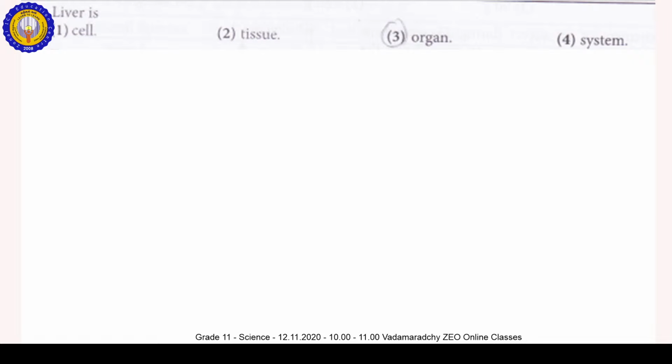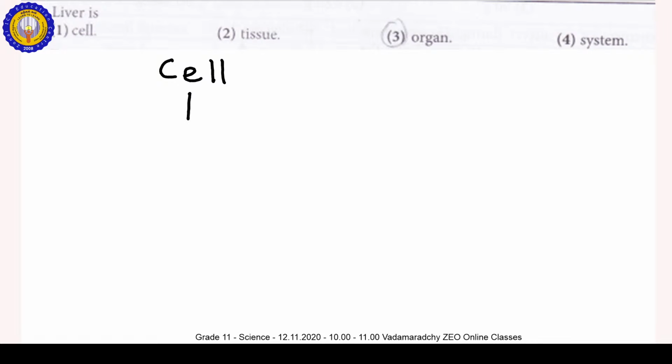Already you have studied about the organizational levels of the organisms in grade 7. You studied, no? The organizational level is the cell. A number of cells form the tissue.